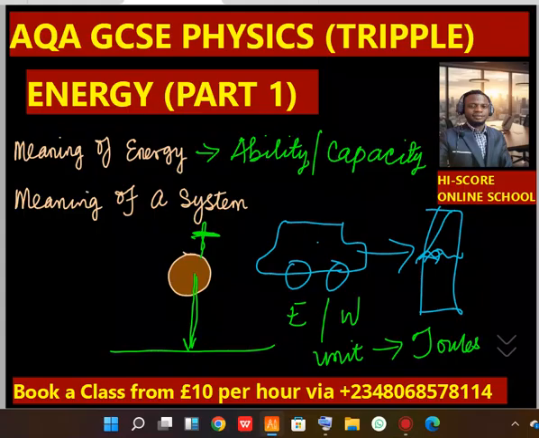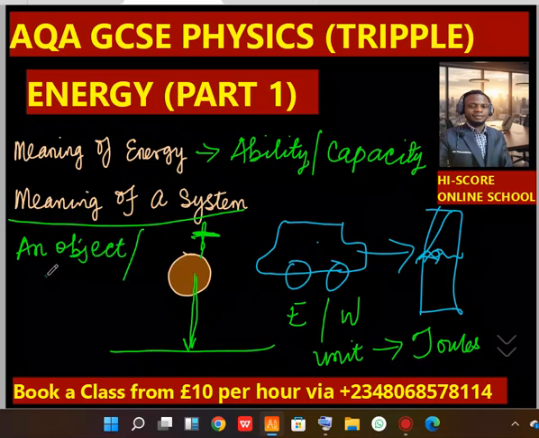Yes, both of them have the same unit, joules, because energy is used to perform some work. Let's go to what we call a system. A system in science is basically an object or a group of objects. That's what we call a system in physics.